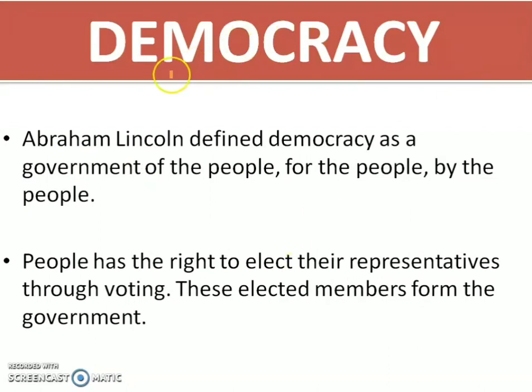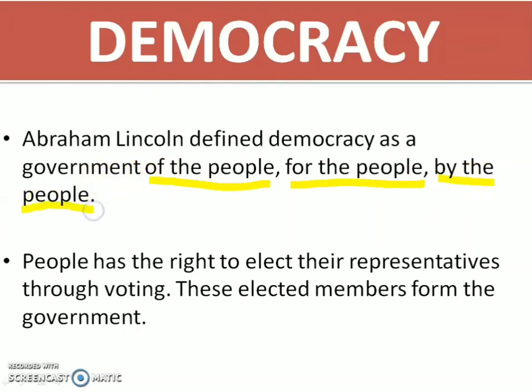Then the next one is democracy. As I told you, the democratic government is seen in our country. Right now, we will see what democracy is. Abraham Lincoln defined democracy as a government of the people. So, Abraham Lincoln defined it as the government is of the people, for the people, and by the people, right? So what does it mean?